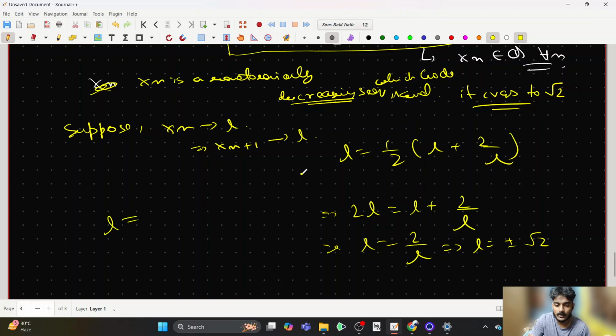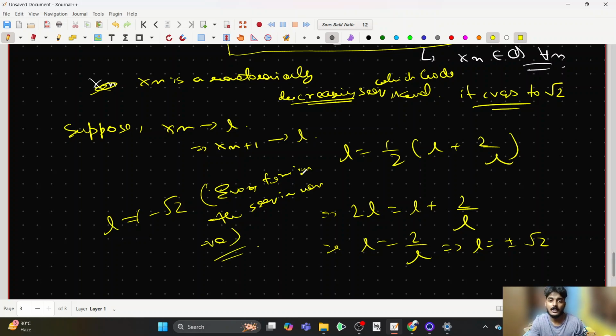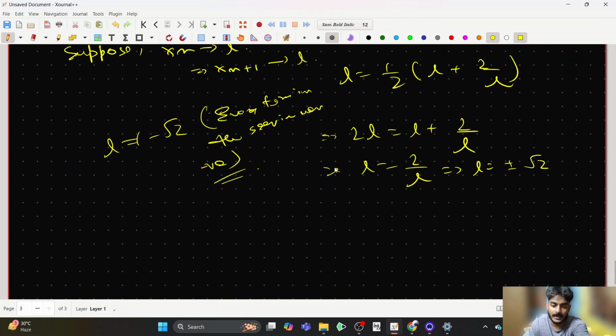We won't take L equal to minus root 2, because every term in the sequence is non-negative, in fact positive. These are some intricate details which are covered if you thoroughly study sequences, but these are just taken to be facts. Limits of sequences obey inequalities. That is, if an is less than or equal to bn, where an and bn are two different sequences, and if both converge, then the limits will also obey the same inequality as the terms do.